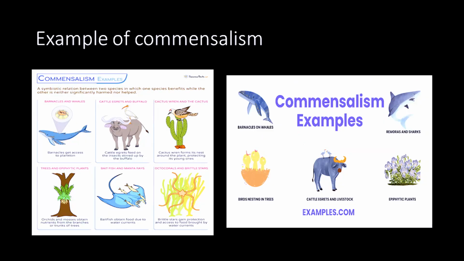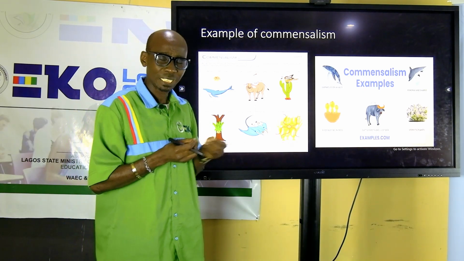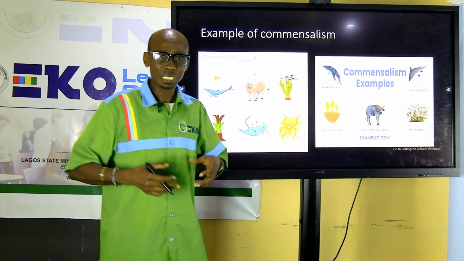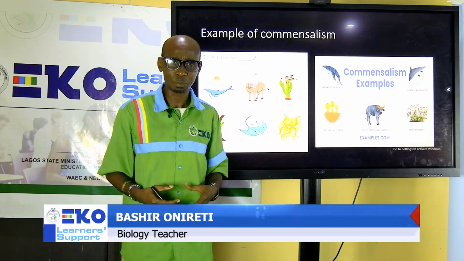Another example is remora fish and shark. Remora fish is a very small fish. Very small. So most time it resides on top of the shark. Anywhere the shark goes, it follows the shark there. So it benefits from the small particle of food that the shark feeds, and at the same time, it gets protection.